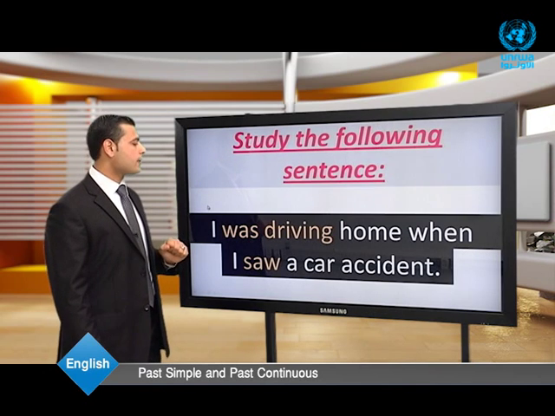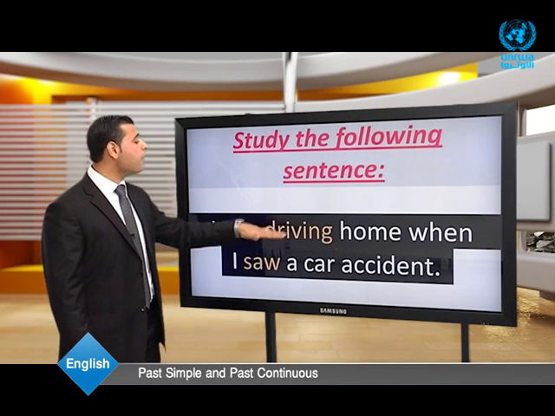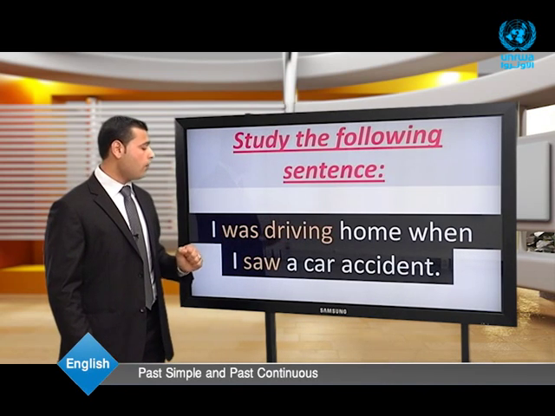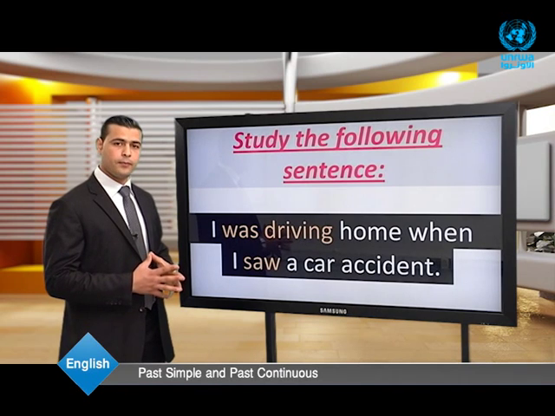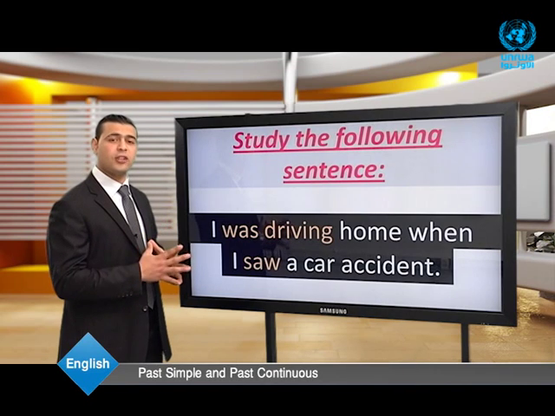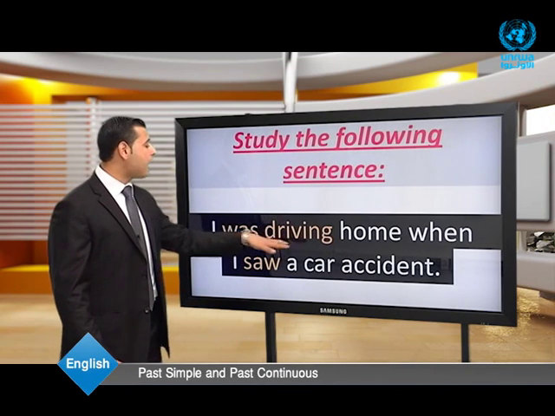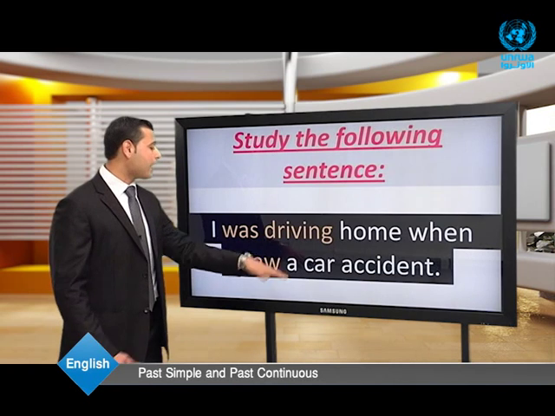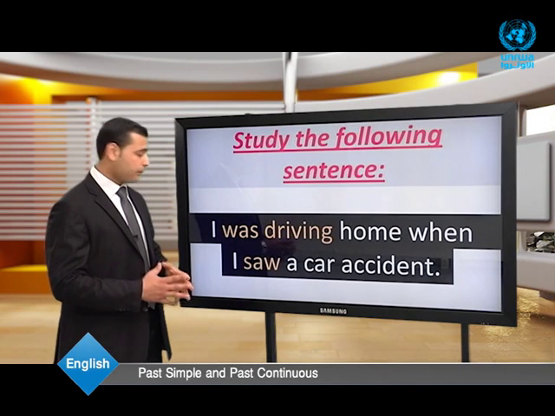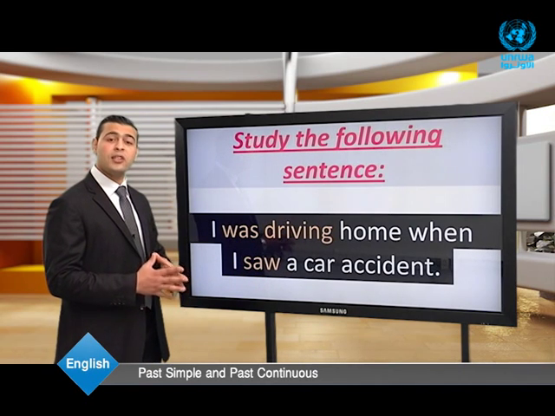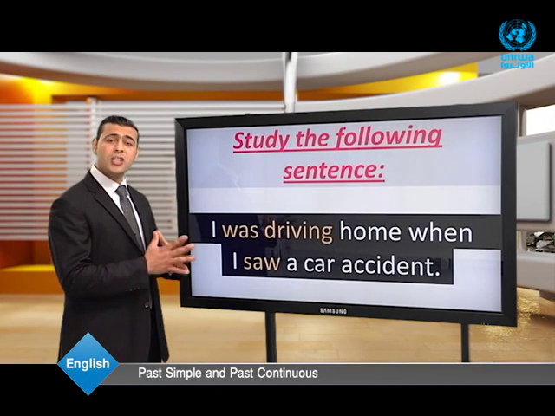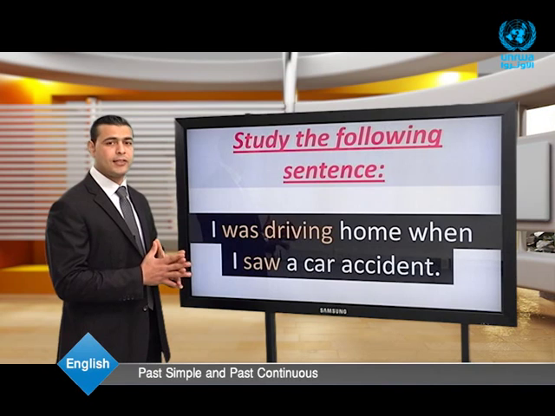Study the following sentences. Here, I was driving home when I saw a car accident. How many actions do we have, dear students? Of course, we have two actions. The first action, was driving, is always the longer action. Saw is the second action, which is the shorter action. Dear students, the past continuous can also be used to express two actions in the past.